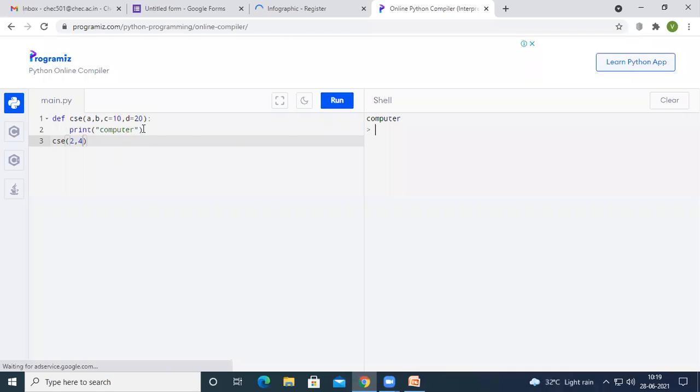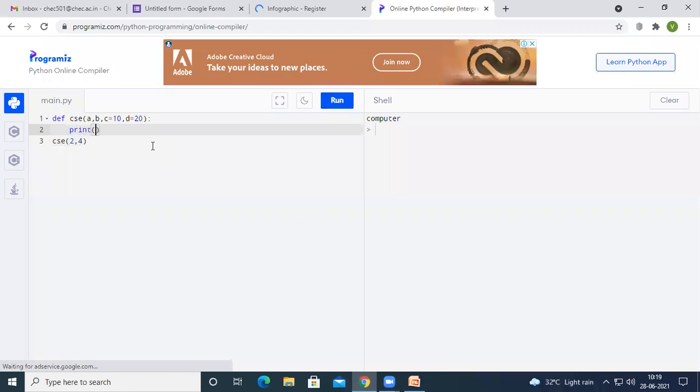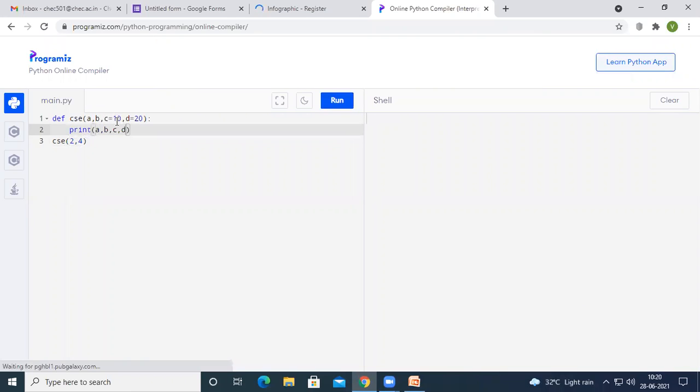If, instead of printing computer, you print the values of a, b, c, d, the values will be printed as 2, 4, 10, and 20. Because 2 is assigned to a, 4 to b, and c has the default value 10 and d has the default value 20.